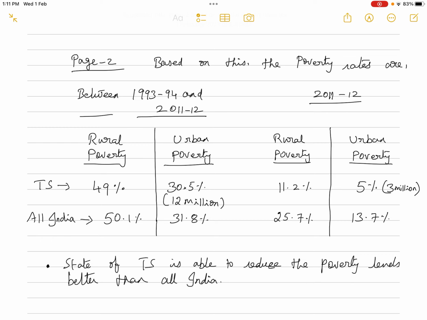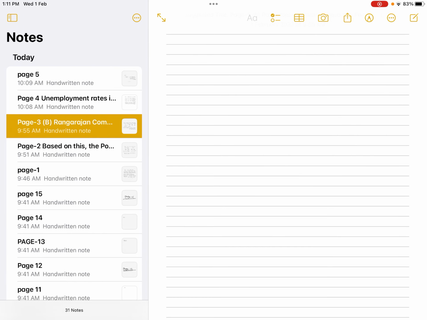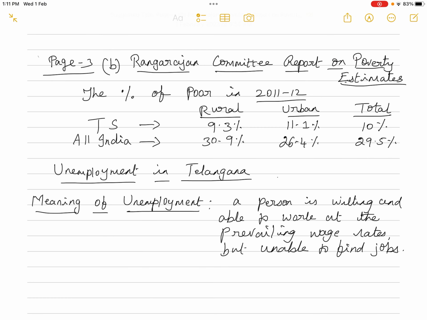Okay, this is based on the Tendulkar Committee report. Now there is another committee, so let us check out what that committee's report says. This is the Rangarajan Committee report on poverty estimates.